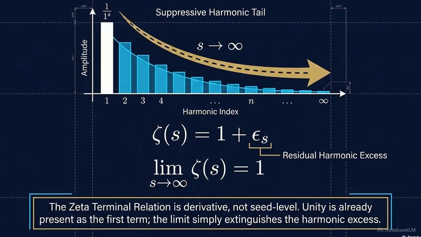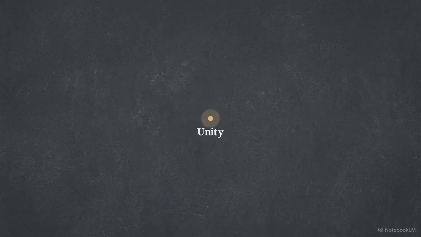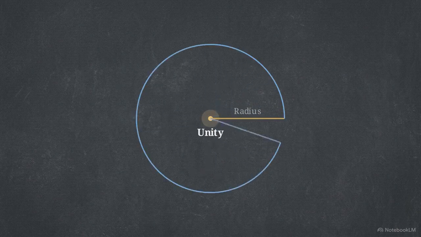The framework defines the sum of this tail as the residual harmonic excess, or epsilon sub s. This chart shows epsilon sub s as the excess value sitting above the invariant unit bar. As s approaches infinity, the limit drives this residual to 0, leaving only the first term. This identifies unity as the state reached once harmonic excess is extinguished. The next step is to find a geometric equivalent to this excess.